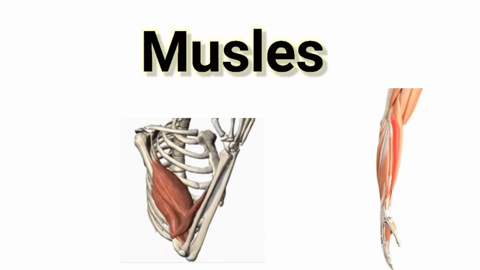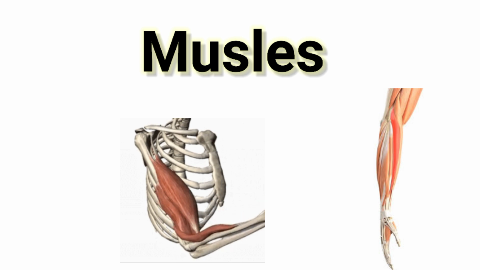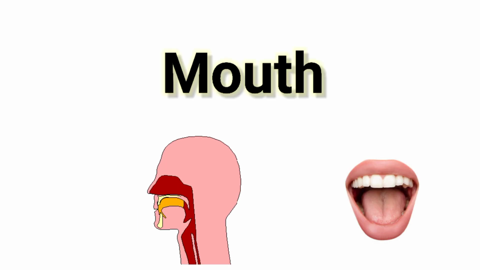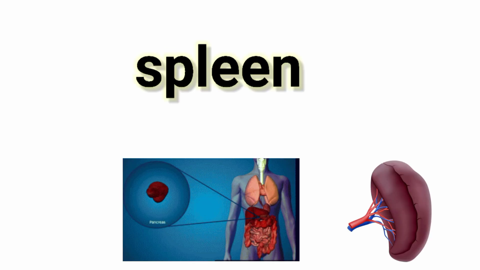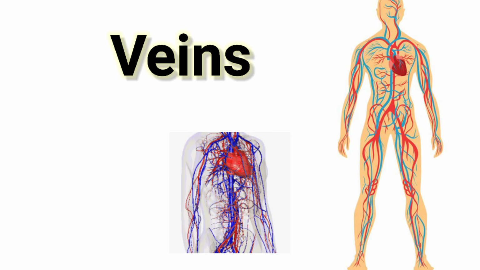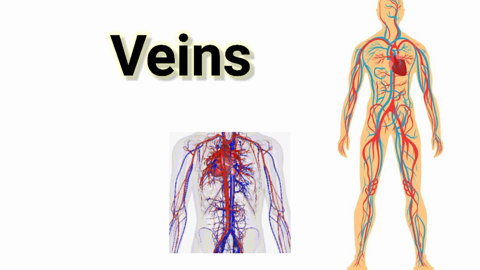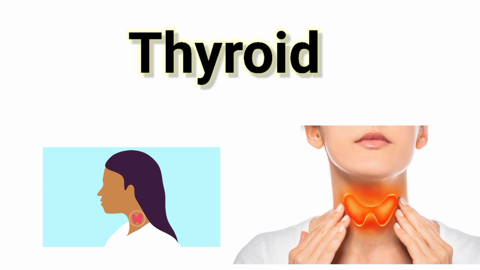Muscles, these are my muscles. Mouth, this is my mouth. Spleen, this is my spleen. Veins, these are my veins. Thyroid, this is my thyroid.